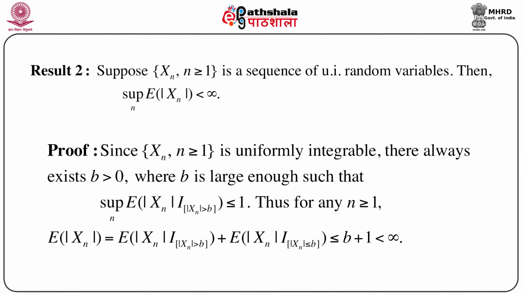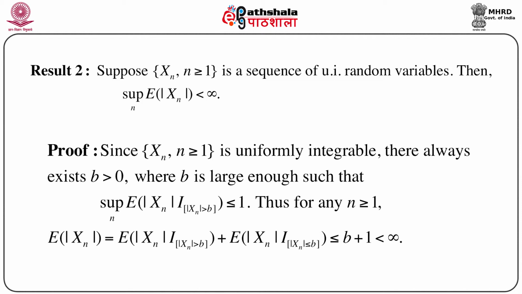The proof is very simple. In fact, this is again an application of the same technique that we have already used many times, that is, splitting a particular set into a particular part and its complement. So the proof goes like this: since Xn is uniformly integrable, we can always say that there exists a b, where b is very large, such that the supremum over n of the expectation of Xn times the indicator of mod Xn greater than b is less than or equal to 1, because it is finite, so let us call it less than 1 without loss of generality.